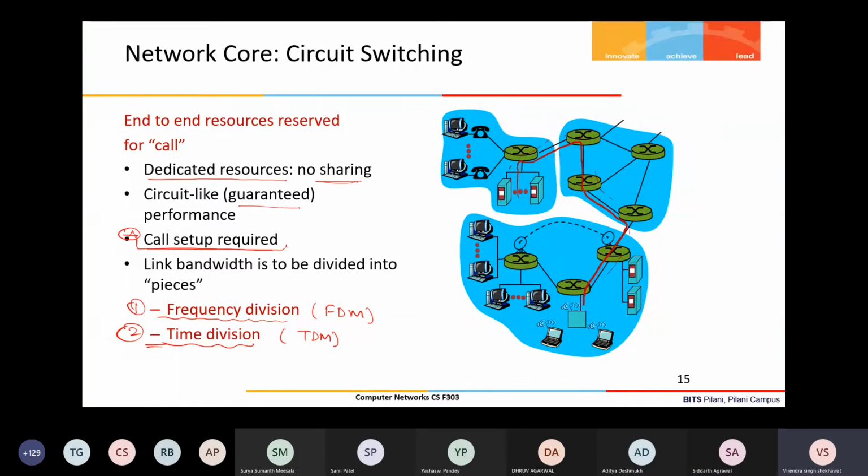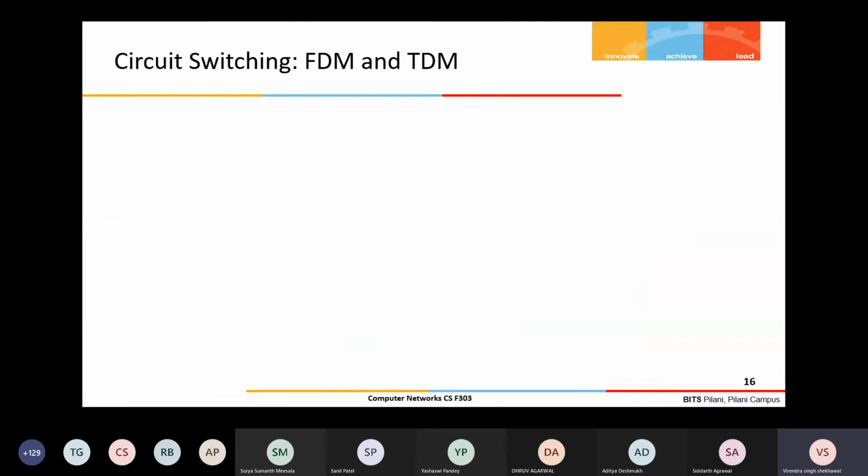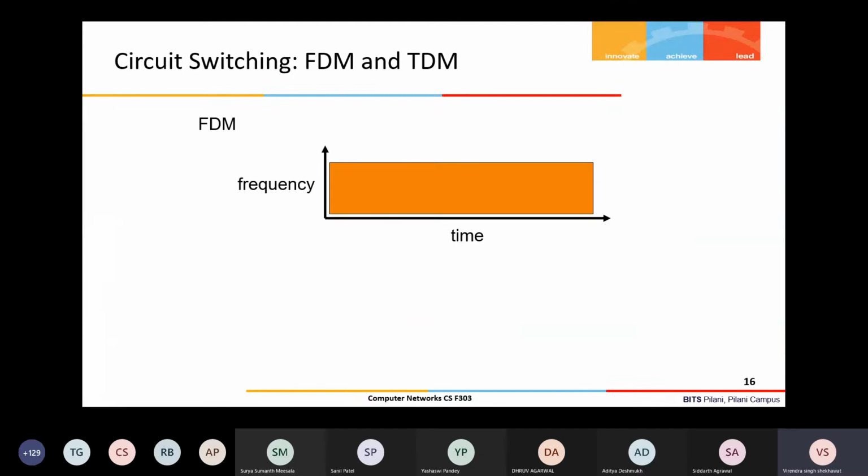So how the link bandwidth is divided into pieces among the users. There are two methods in circuit switching. For transmitting the signal, you know it will go on some frequency, right? So the signal has a frequency. Any communication allows the data transmission or the signal transmission in some frequency range, right?